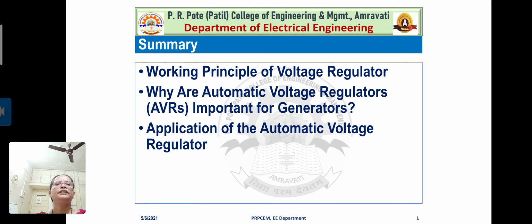In the next session, from our syllabus point of view, we are going to learn the point mentioned in your syllabus, that is the effect of AVR on stability. That will be the last point of unit number 3.